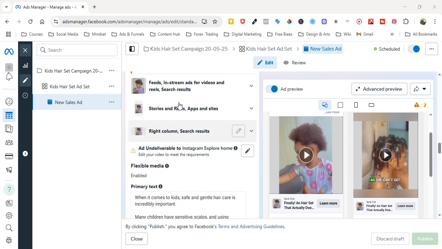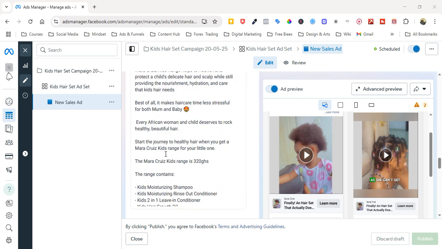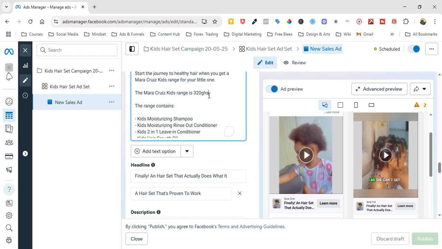We also have the ad going to the manual places we've selected, and this is the copy, the primary copy or body text for the ad. And then when you scroll down again, you also have the body text for the ad over there as well. So you look at the body text here. I think the body text here for the ad shows the price of the product.